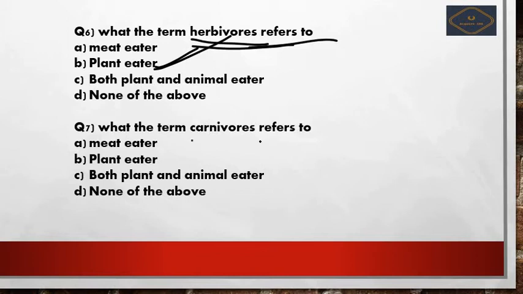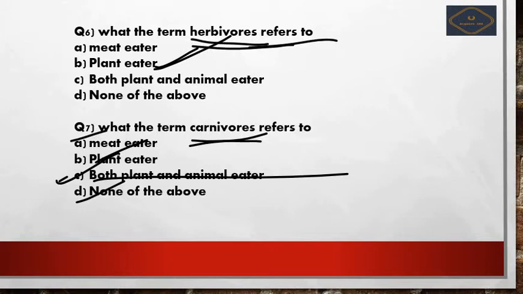Next, what does the term carnivores refer to? Carnivores refers to option number C, that is both plant and animal eaters. I have not read the options A, B, C and D here because these are simple terms which even a common man will use today. So we know.